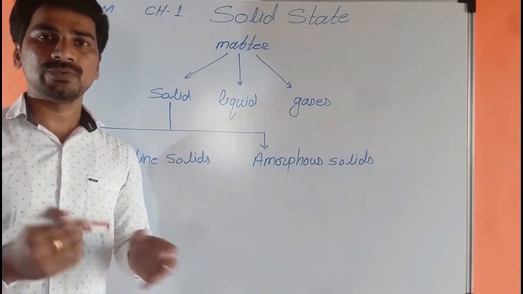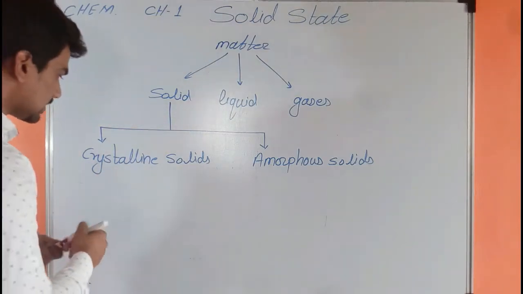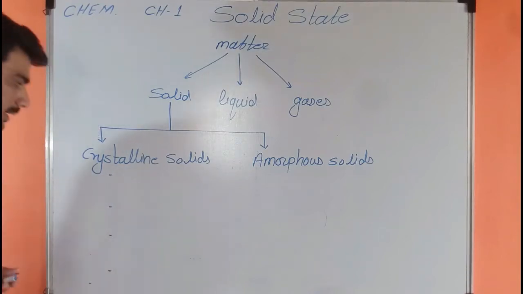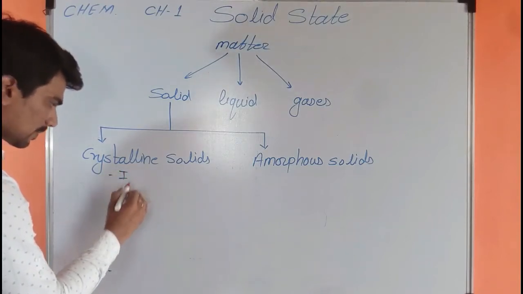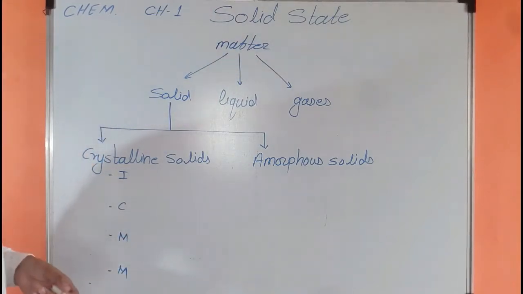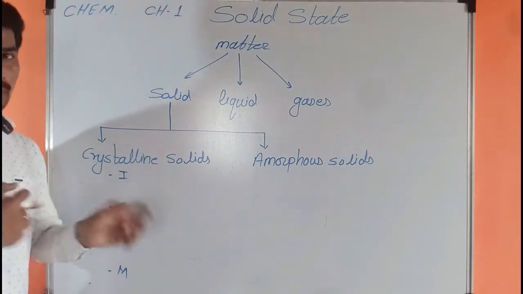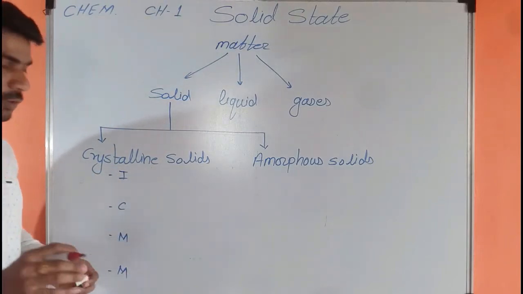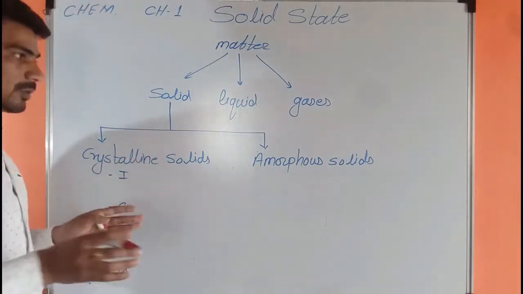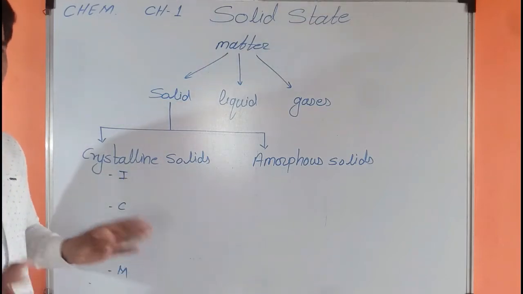In this lecture, we are going to classify the crystalline solids. So, crystalline solids are further classified into four types: I, C, M, M. This is a short form to keep in mind. I have made this formula myself to remember it. You can make your own formula. Do your own research on how you want to remember your study. So I have made my formula ICMM.